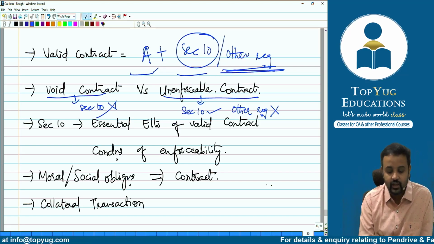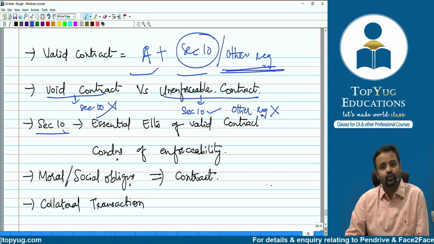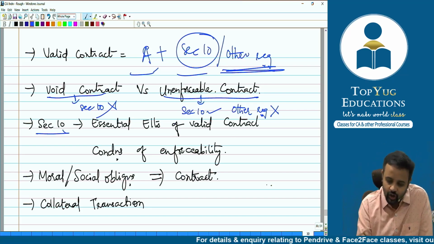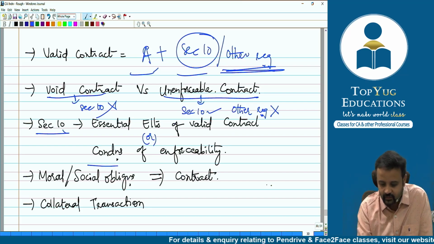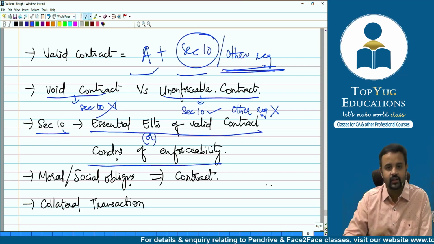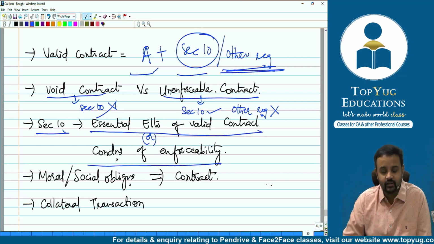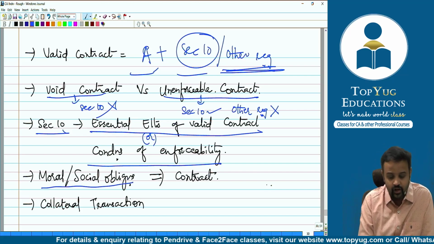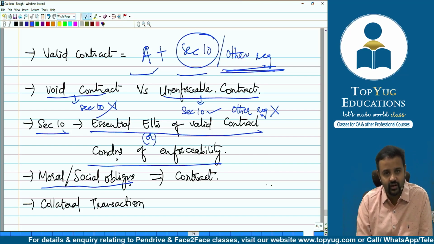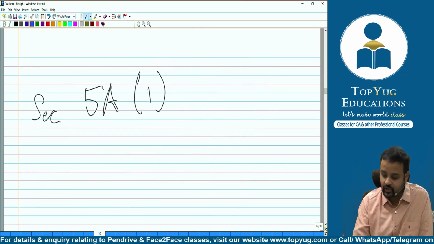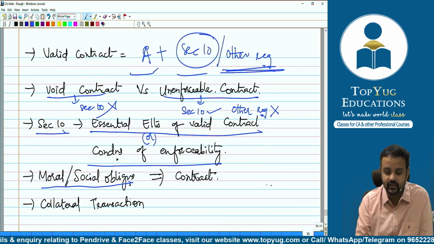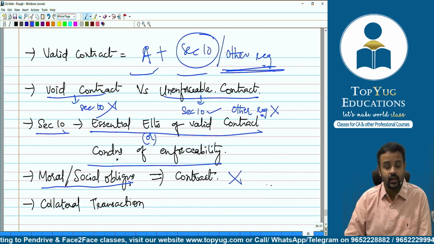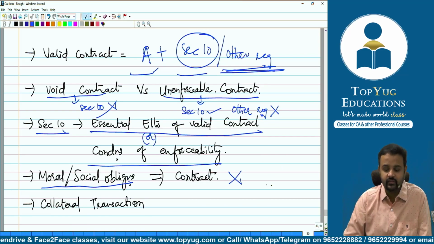Okay, then what is section 10? As I've told you, section 10 is nothing but essential elements of a valid contract, or we can also say it is nothing but conditions of enforceability, right? It can be essential elements or it can be conditions of enforceability, anything. Then, will moral or social obligation result in a contract? Will moral or social obligation imply that there is a contract? The answer is no, it's not possible. Only when there is a legal obligation, then we can say there is a contract.